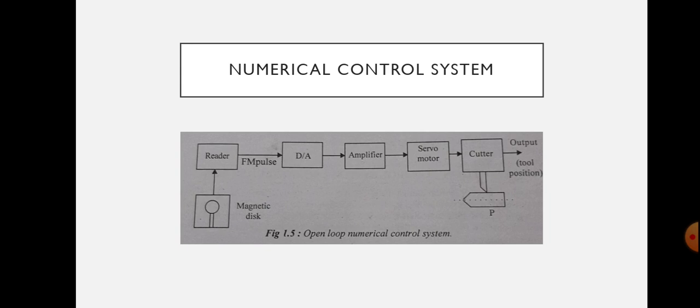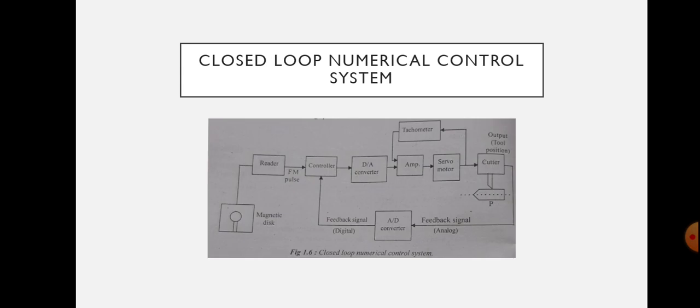Next, we can establish this system as a closed loop system by providing a feedback path. The block diagram is shown in the figure. The feedback path contains analog to digital converter. Also there is a transducer. Here, as explained before, the magnetic disc is prepared in binary form that represents the desired part P, which is the part to be machined.